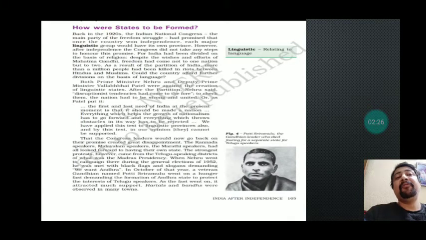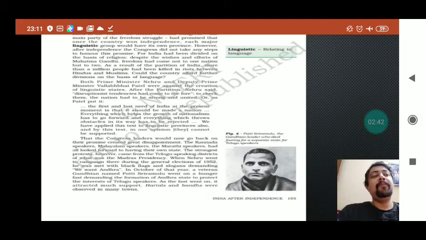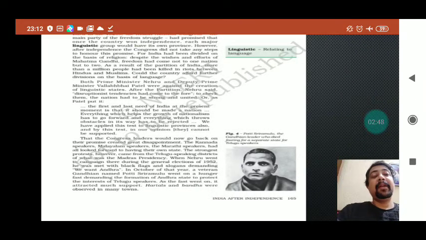As a result of the partition of India, more than 1 million people had been killed in riots between Hindus and Muslims. Could the country afford further division on the basis of language? Now, when the country got independence on religious lines, it was very difficult for Indian leaders to accept the next division on the basis of language. That is why most of the leaders were not in favor of the formation of linguistic states.